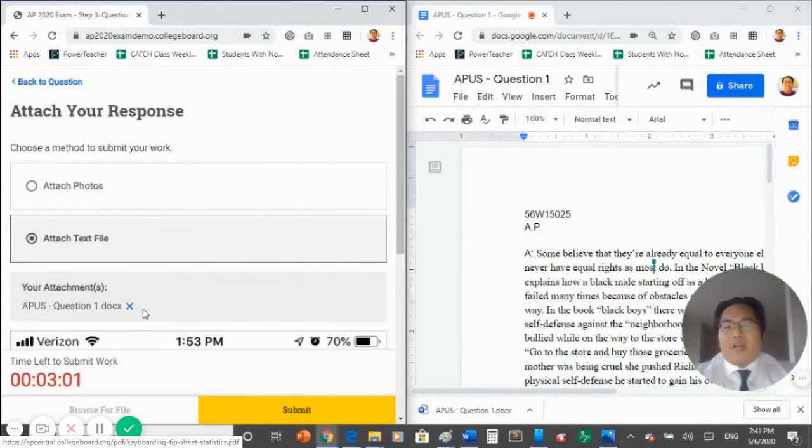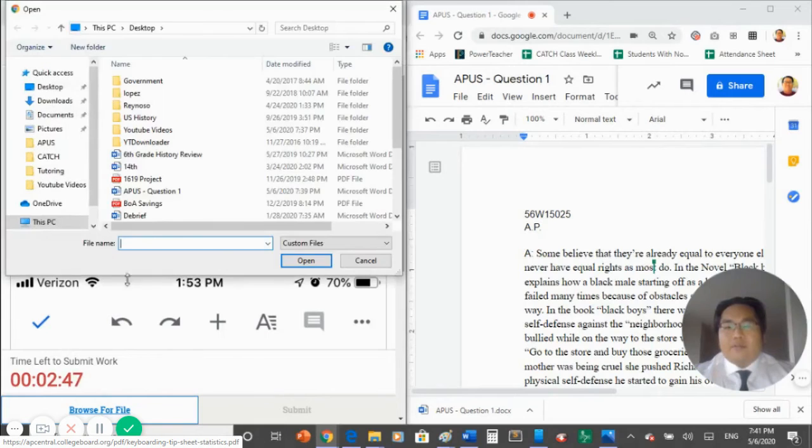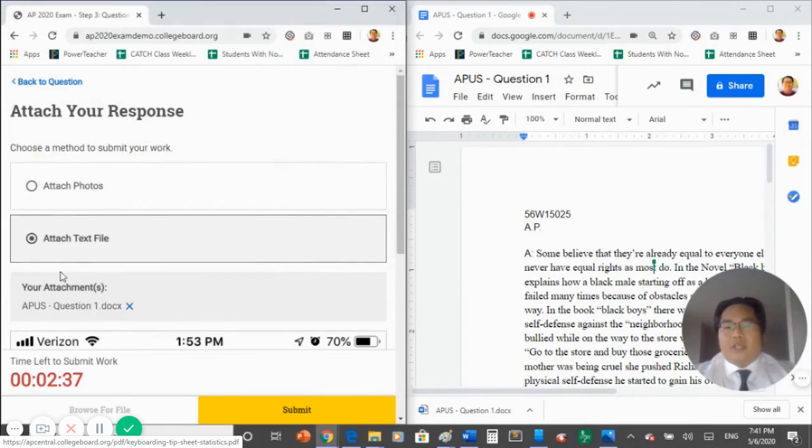Confirm that the correct file has been attached to this question. If you have attached an incorrect file, click the X to remove the file and repeat the process. Click Browse for File, go to your desktop, and find the correct file. Once the correct file has been attached, click the Submit button.